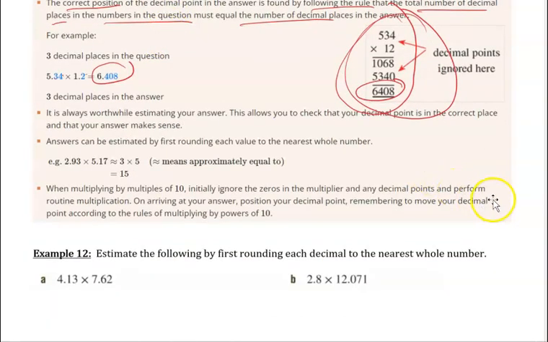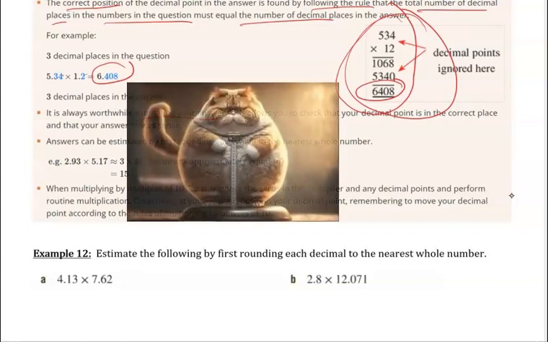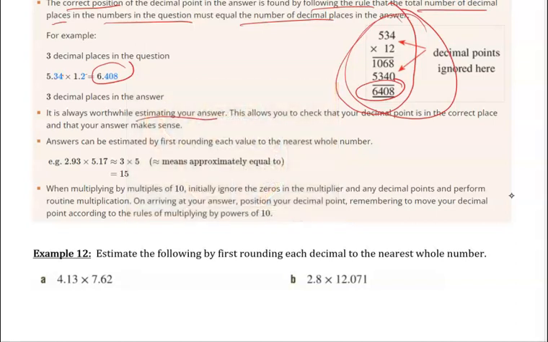And it's always worth estimating your answer, so you have an idea of what it should look like. Because when we start playing with decimal places, the same as we did with powers of 10, it's really easy to miscount 1 decimal place, 2 decimal places. And I've said before, if you have a question for how much a cat weighs, and you get 650 kilos, when the answer is 6.5 kilos, you should really be aware that that's too heavy, and maybe I might have done it wrong. So in this case, check your decimal point is in the correct place. You do a little estimation.